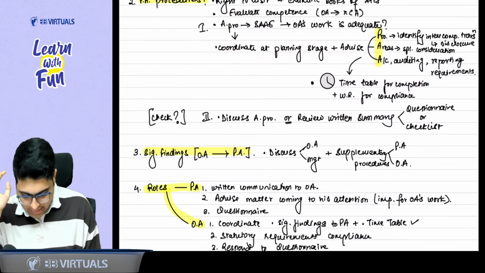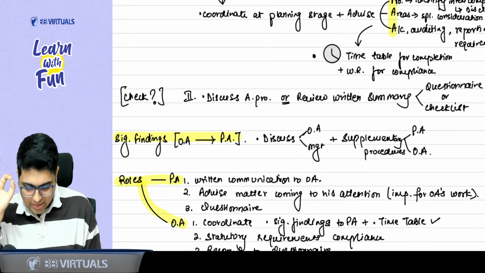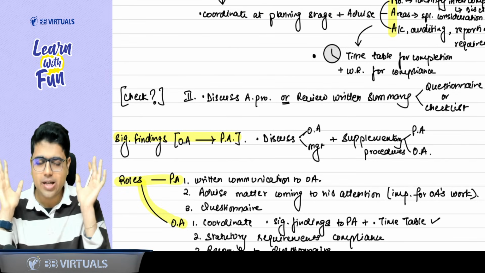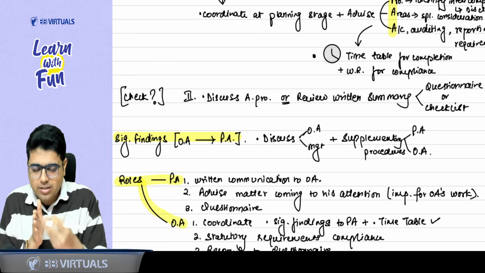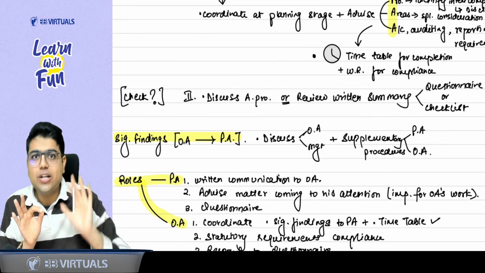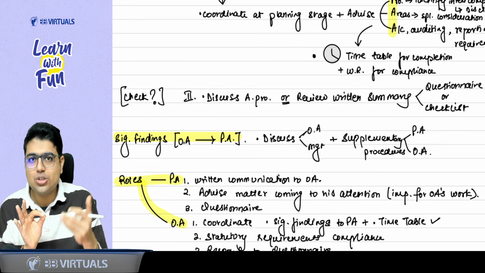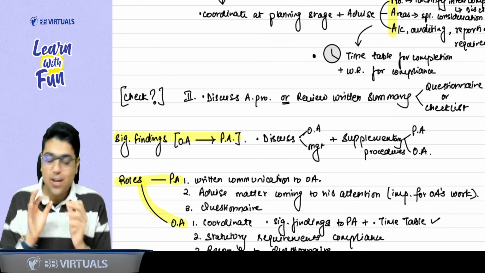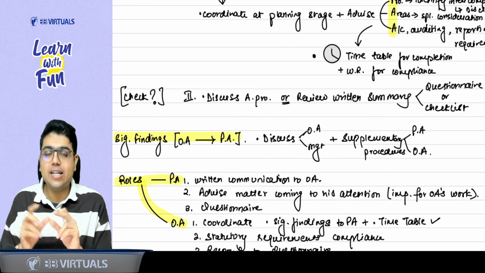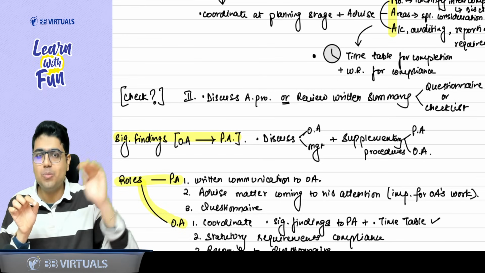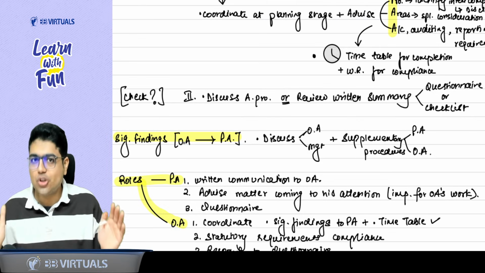Now, at the second stage, how do you check whether he has followed your procedure? Can I take his working paper? No, sir. Always remember, the working paper is the property of the auditor. He may, at his discretion, share some extracts or portions with the client. But again, that should not undermine the validity of the work. The client should not question the validity of his work. There should not be mistakes in his work. Second, if you are sharing too many things with the client, it can affect your independence. So sharing the work should not undermine the validity of work performed or affect his independence in case of an assurance engagement.